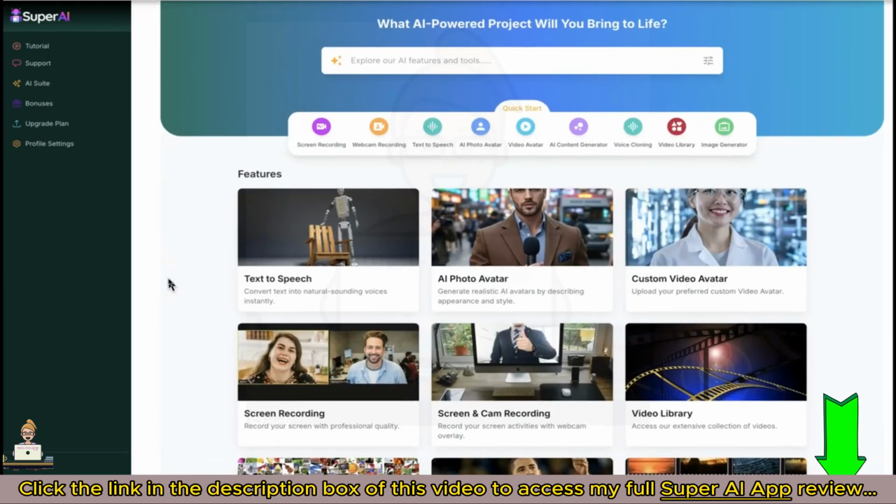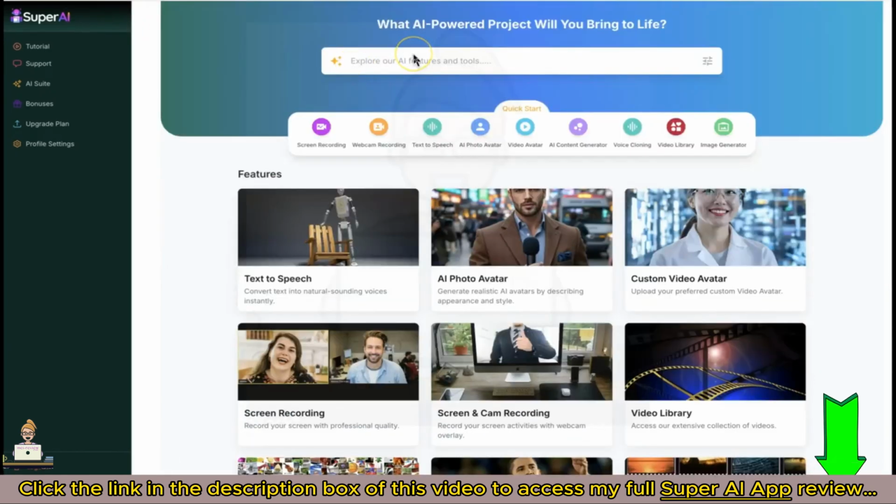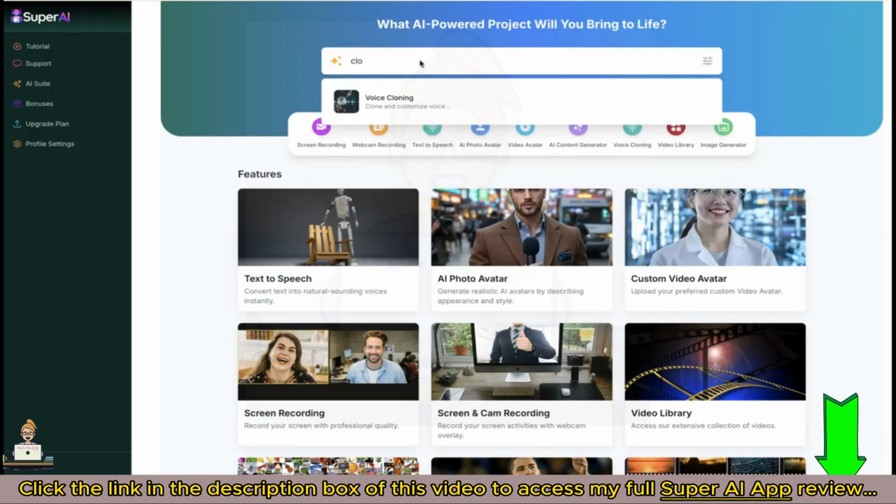Super AI comes fully packed with premium tools to help you automate and scale your business without technical stress or monthly fees. Whatever task you need, just input your prompt and Super AI finds the perfect tool or model to execute it, all from one intuitive dashboard.